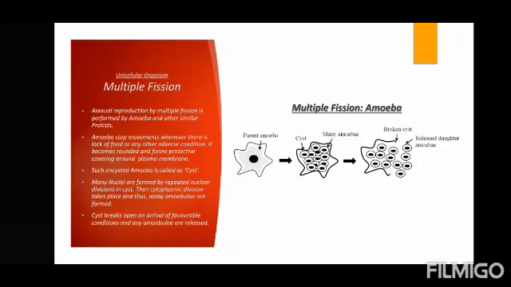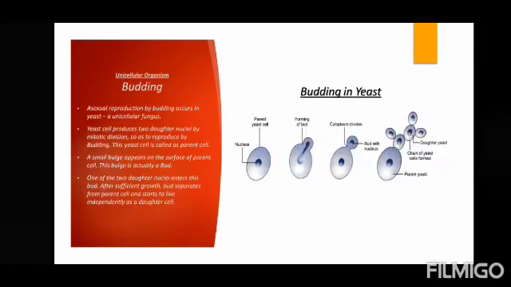Many nuclei, meaning the centermost part of the amoeba, okay, are formed by repeated nuclear division in the cyst. Then cytoplasmic division takes place, meaning the jelly part of the cell which is called cytoplasm will also be divided, and thus many amoebulae are formed. The cyst breaks open on arrival of favorable conditions, when it gets ample food, and many amoebulae are released. So moving on to the next, that is budding, which is seen in yeast.